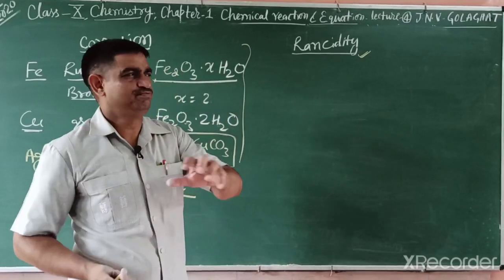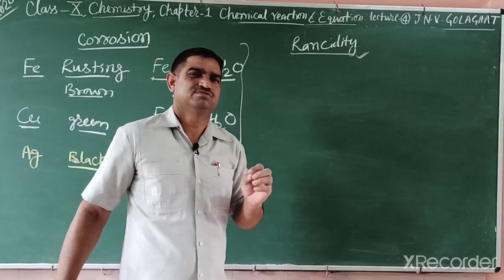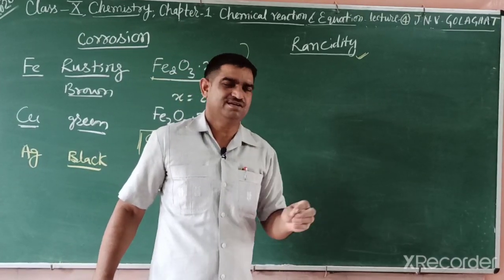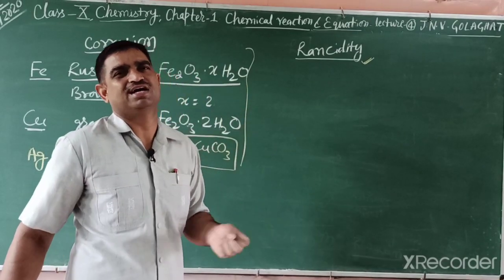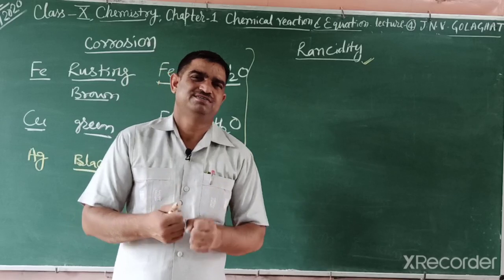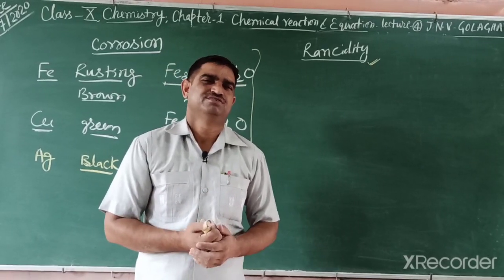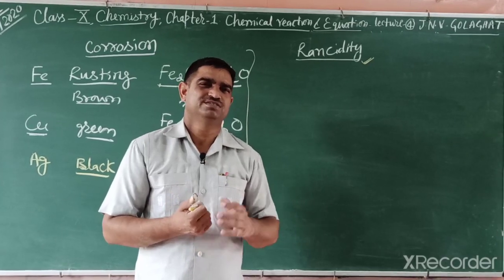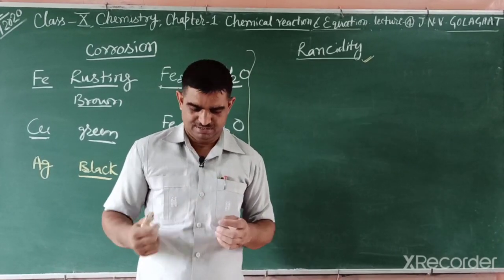What happens if you open a namkeen packet after 2-3 hours? The namkeen is not so tasty because it is hygroscopic. And if you open a biscuit packet, the next day the taste changes. So when the color, smell and taste of fat and oily substances change, that is known as rancidity.